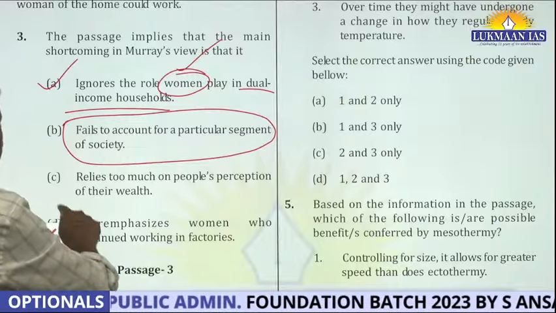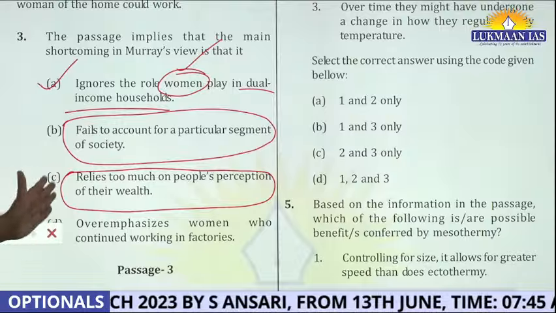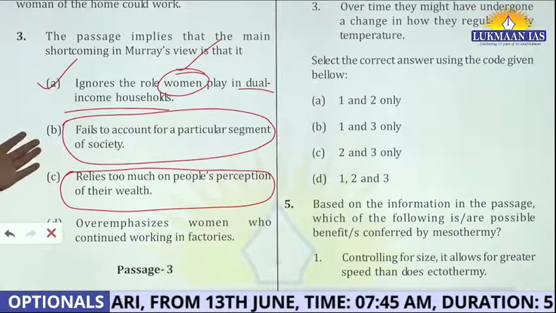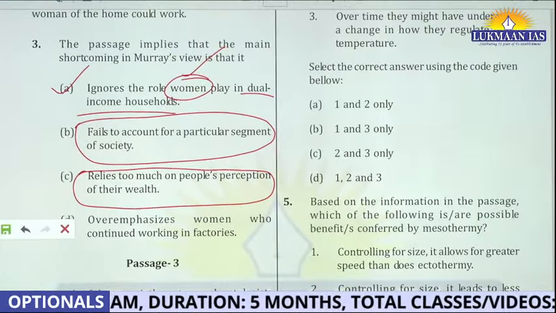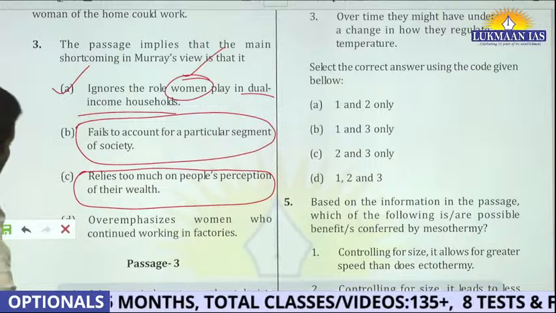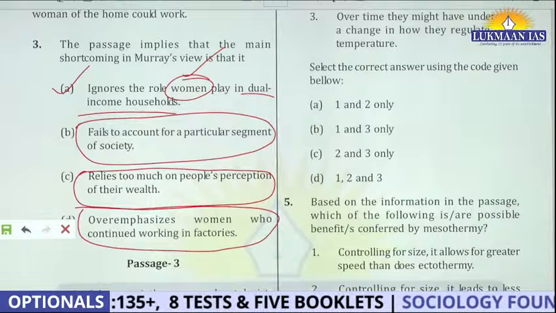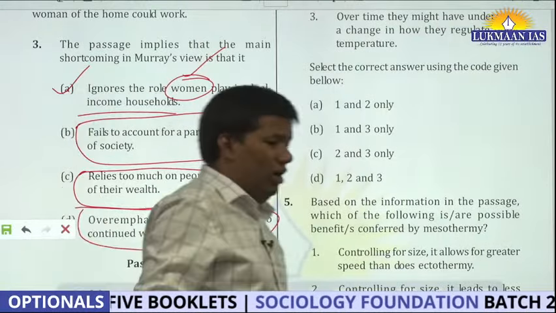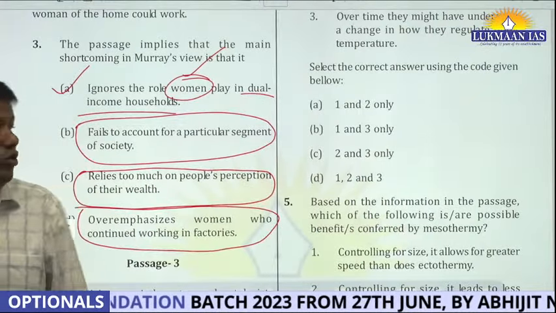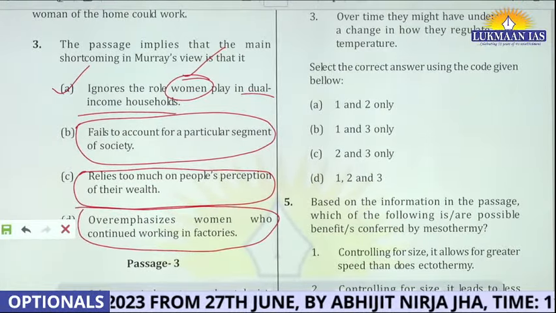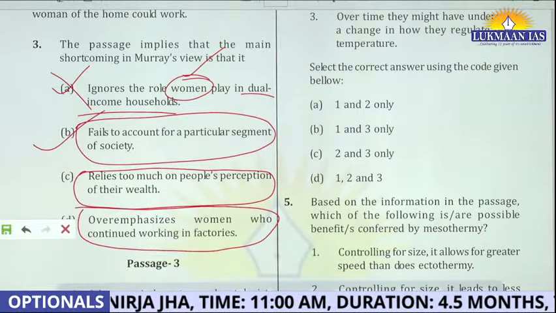That relies too much on people's perception of their wealth. The paragraph is refuting this. Then, overemphasizes women who continued working in factories. See, again, this is a latent thought. Why only factories? A double income group can work not only in factories, but anywhere, right? So this is what you have to understand. If your thought is very, very clear, you will mark B.